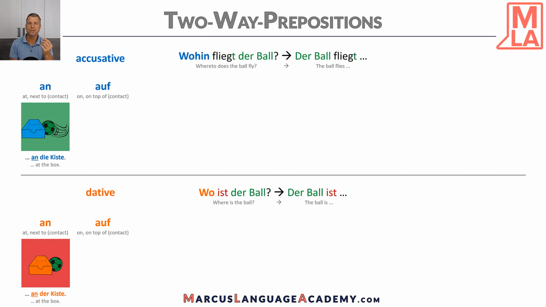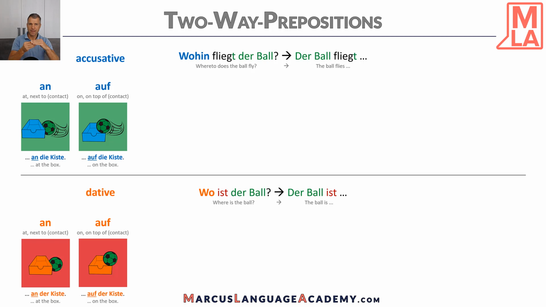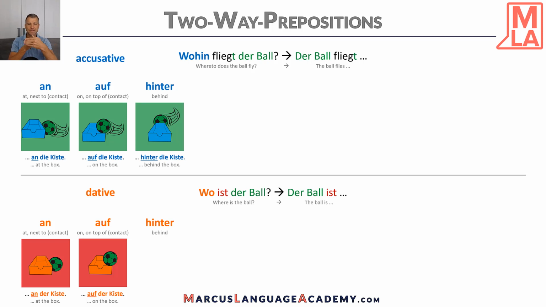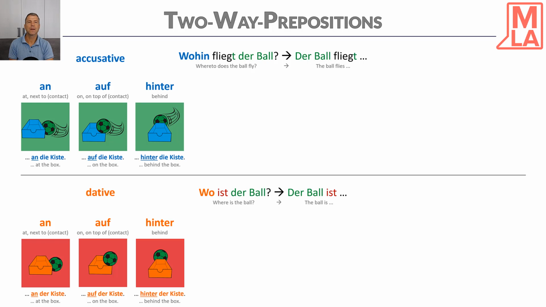Let's see the preposition auf, on or on top of, with contact. First one, wohin fliegt der Ball? Der Ball fliegt auf die Kiste. Auf die Kiste. And then, wo ist der Ball? Der Ball ist auf der Kiste. The position is auf der Kiste. He is on the box. Okay, next preposition. Hinter, behind. Wohin fliegt der Ball? Der Ball fliegt hinter die Kiste. Und wo ist der Ball? Der Ball ist hinter der Kiste.